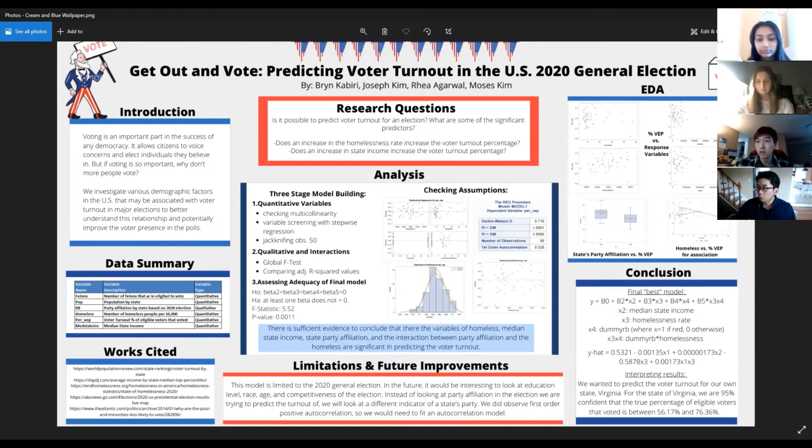So this assumption was also not violated. Then looking at the normality assumption, our histogram is symmetrical and it is centered around 0. So this assumption is also not violated. And for the Durbin-Watson test, there was evidence of positive autocorrelation, but there was no evidence for negative autocorrelation.